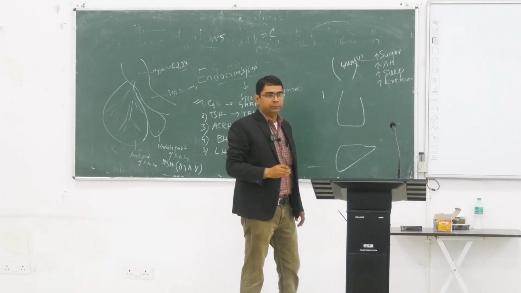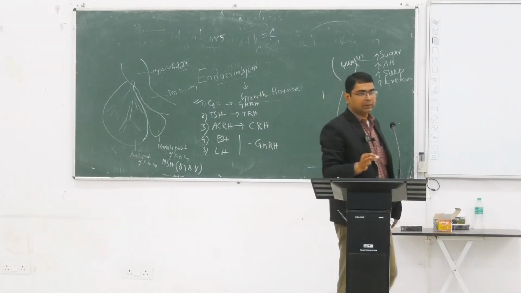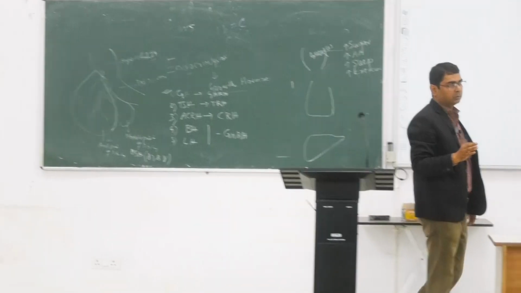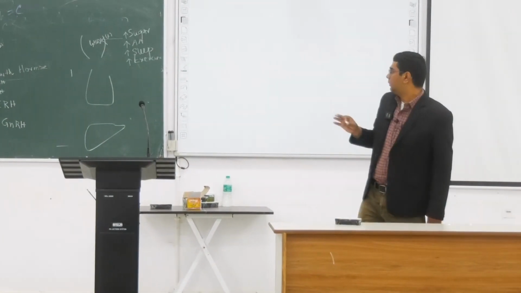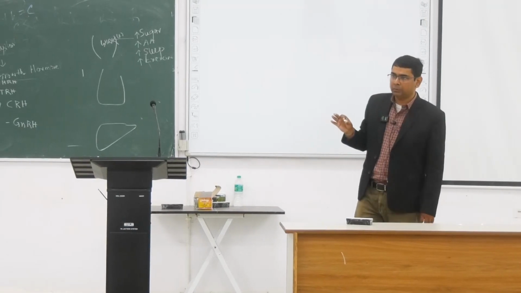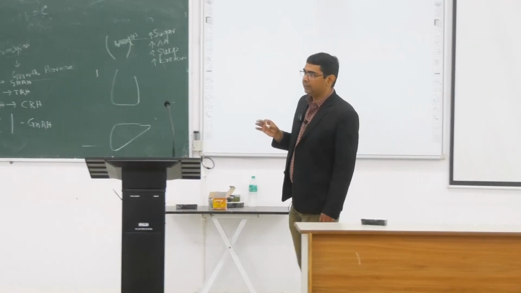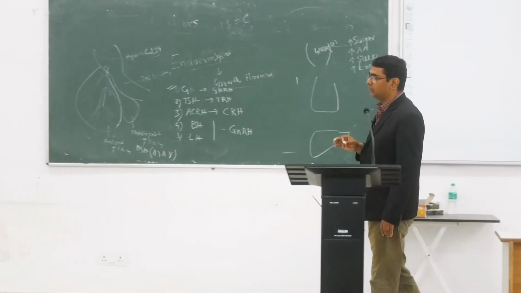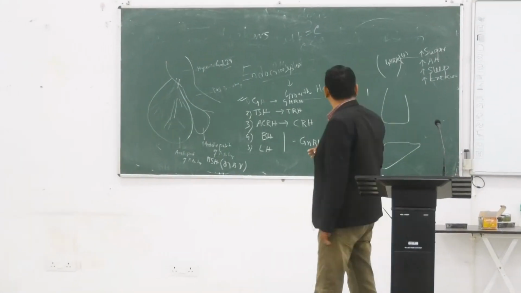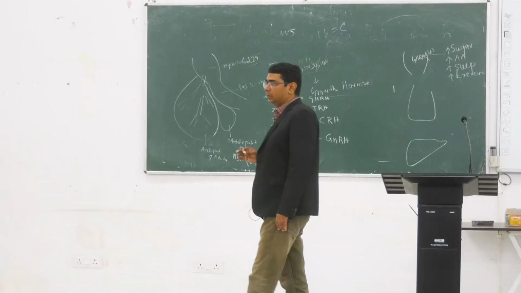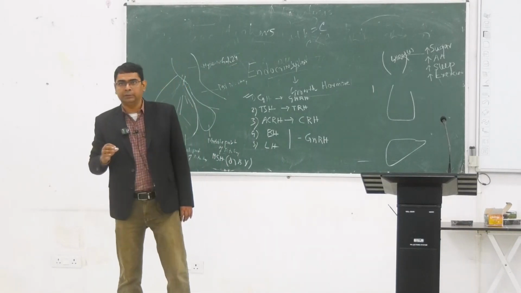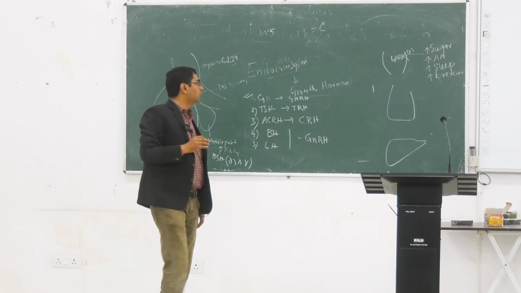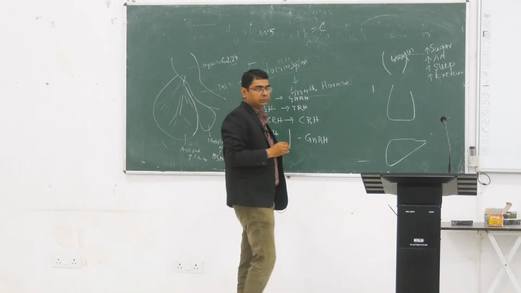There are four stimuli that stimulate the growth hormone releasing hormone from the hypothalamus. One is increased amount of sugar, increased amount of amino acid, increased sleep, and increased exercise. All these factors stimulate the growth hormone releasing hormone from your hypothalamus.